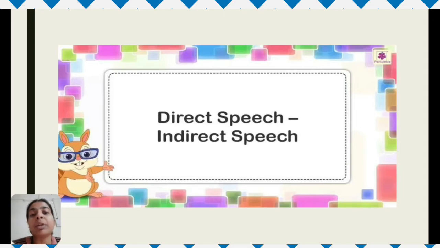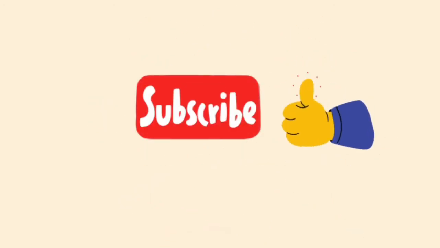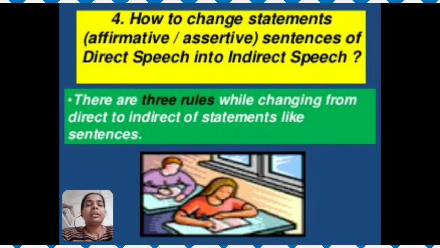Today, I am going to explain the rules of changing any assertive statement or any affirmative sentence into indirect speech. So without wasting much time, let's begin today's class. How to change statements, affirmative or assertive sentences of direct speech into indirect speech. There are three rules while changing a statement from direct to indirect.